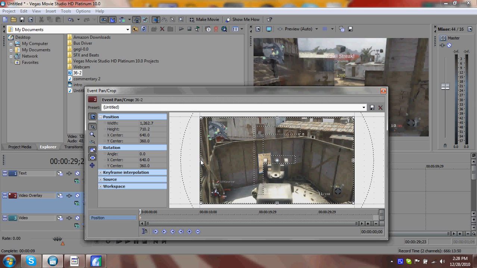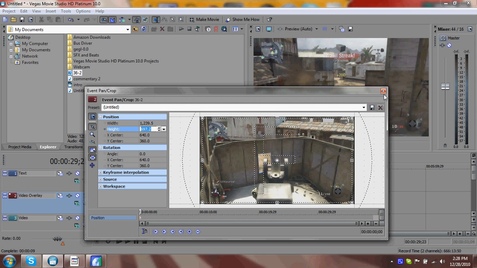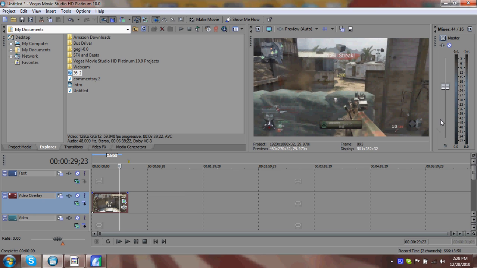Let's see, what do I do? Okay, never mind. I click on width, I clear that box, and I type in 1239.5. And I know that's a really solid number I got there, but that would be the number that I use, and as you guys can see in the preview, it zoomed it in a little bit, but there's no black bars left, so that satisfies to my liking. Like I say, if you guys don't care about the black bars and it's not a big deal to you, more power to you, but I don't like them there, so that's what I do for that.